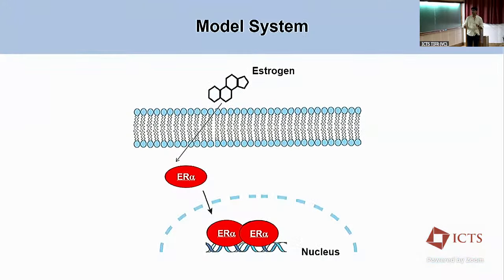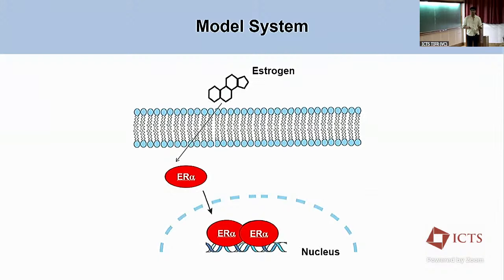Upon binding to the receptor, it dimerizes. And upon dimerization, it translocates inside the nucleus, where it binds to different E2 regulated genes, the estrogen regulated genes. And that is how it regulates the transcriptional landscape of the cell.